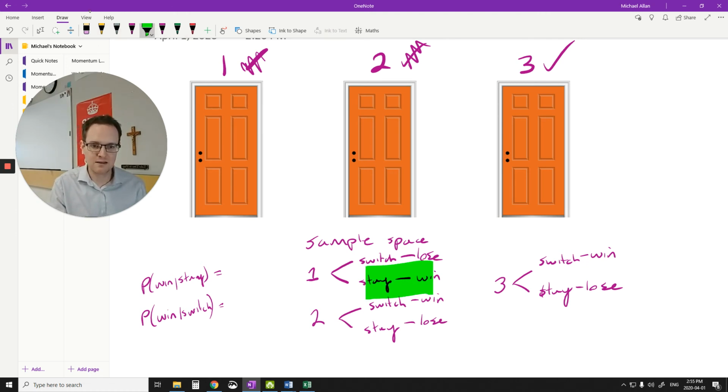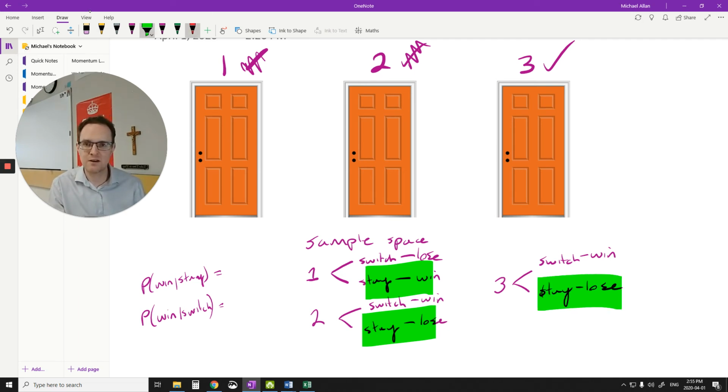I stay here, and I stay here. Okay? So I look at that and I say, okay, that's my sample space. I have 3 things. So my sample space is 3. And the chances of me winning is only one of the 3. So it's 1/3 chance of winning if I stay.